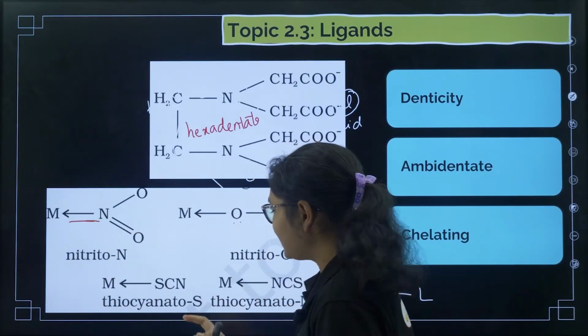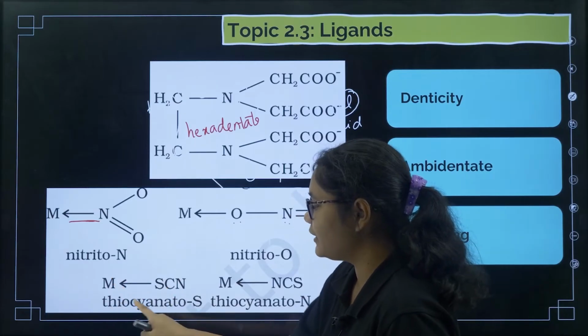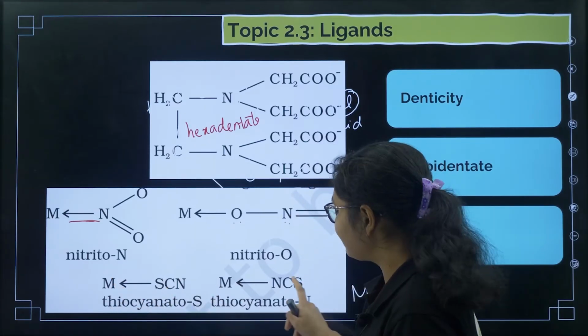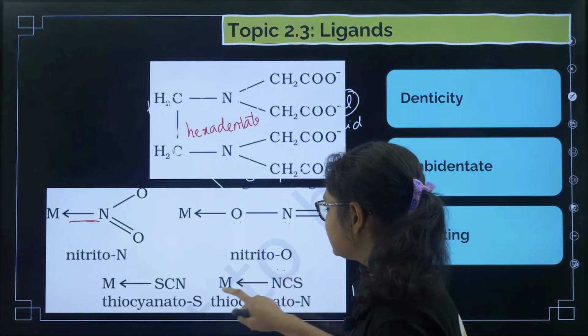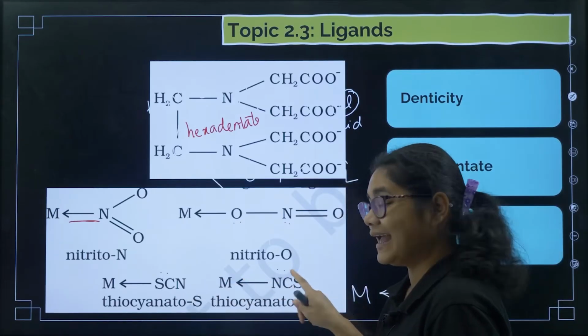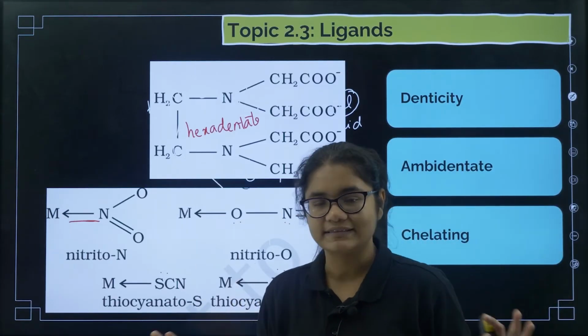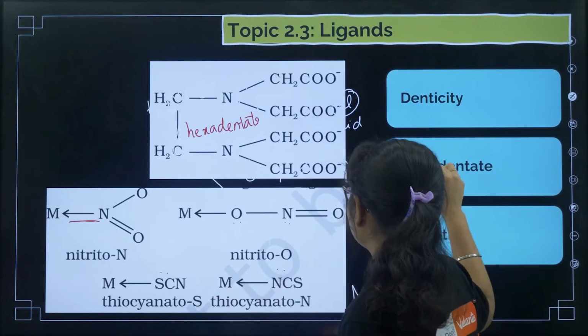Similarly, another example is SCN. If S is binding, we call it thiocyanato-S. But if N is binding, then we call it thiocyanato-N. When S is binding, N is not binding. When N is binding, S is not binding. So 2 donating sites are there, but at a time only one will bind. That is called ambidentate ligands.